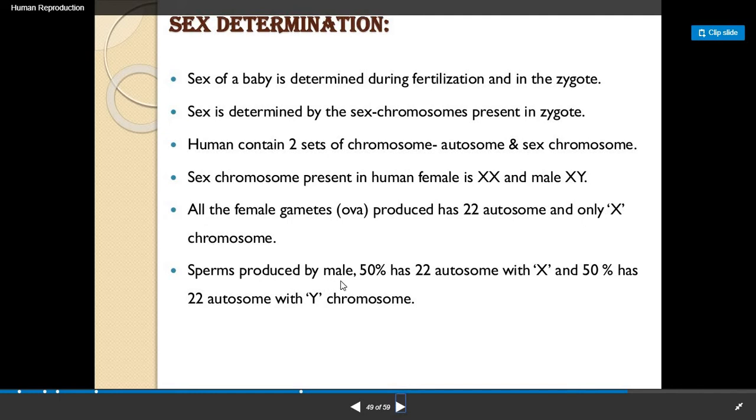Sperm produced by the male are 50% X sperm and 50% Y sperm. That is the Y type of sperm. This means the male produces two types of sperm, X and Y. In general, they have 22 autosomes with X, and 50% have 22 autosomes with the Y chromosome.